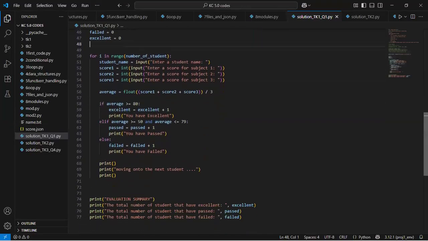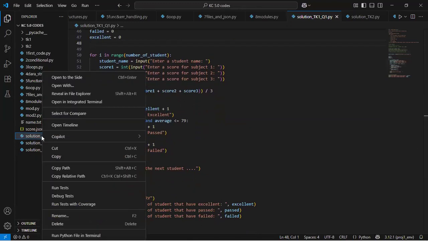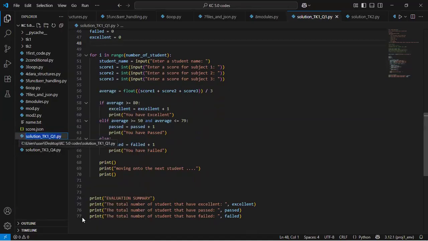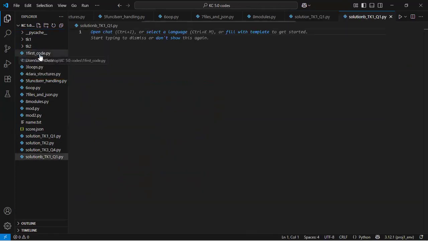So what do I do? Maybe I can create a new file, right? Let me create a new file. So I will rename this. I'll create a new file here, and I will call this file solution B. Right. So this is the second solution to the task one.